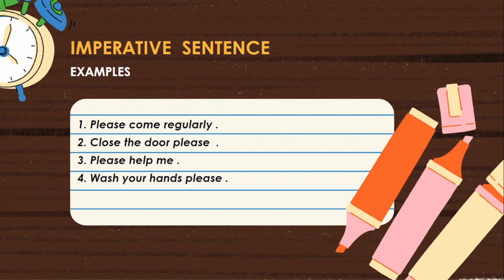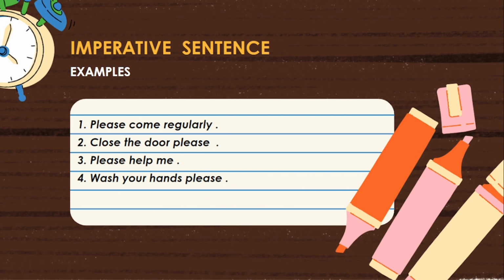Next, third one. Please help me. This is a request. How do we know? The sentence contains the word please. Based on this, it is called a request. Requests always end with full stop. Next, fourth one. Wash your hands, please. It is a request. How do we know? The sentence contains the word please. Based on this one, it is called a request. Requests always end with full stop.